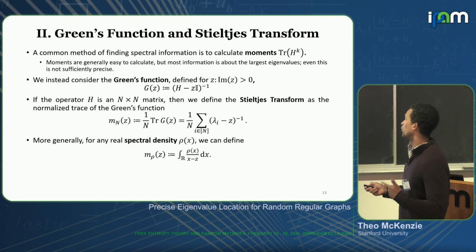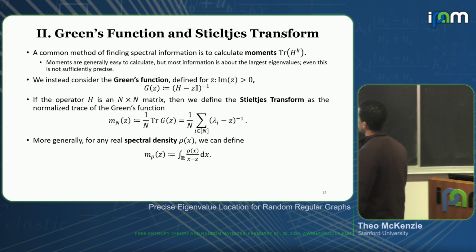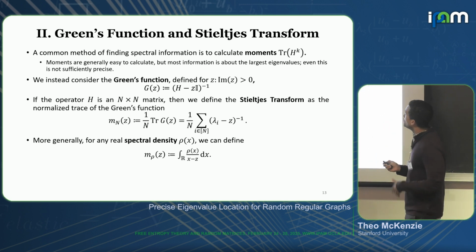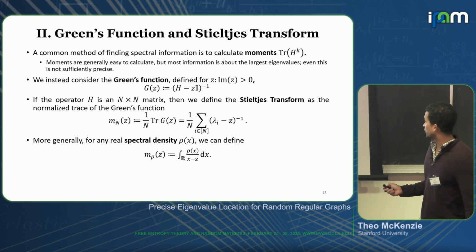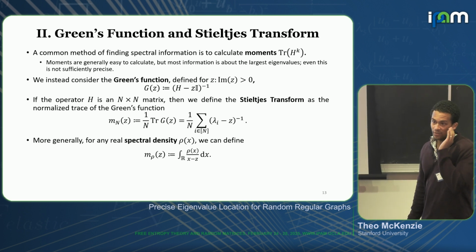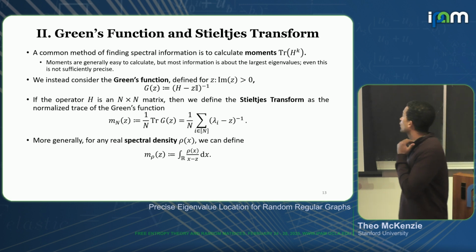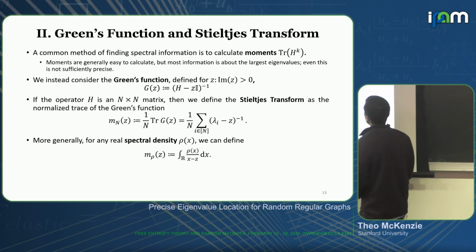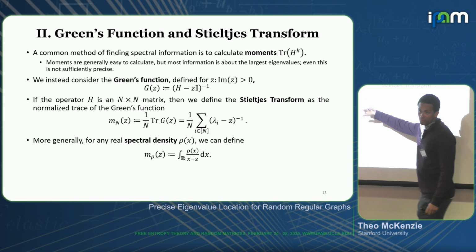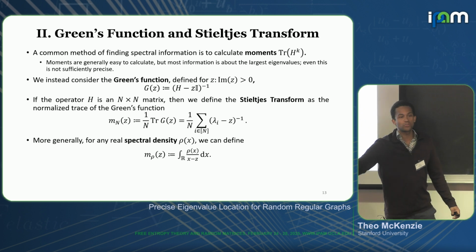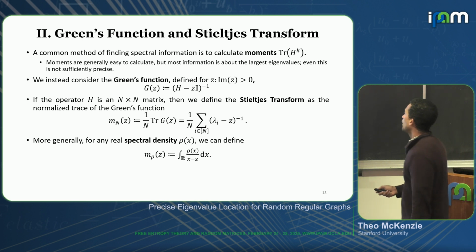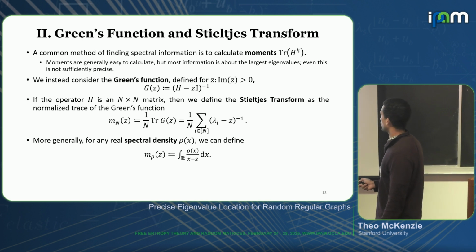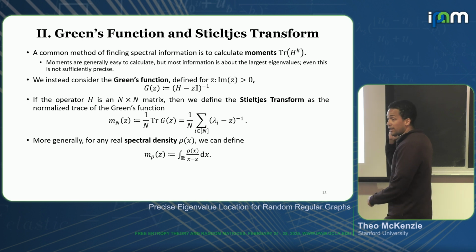And it's just 1 over n times the sum of diagonal entries. And if I view that in terms of eigenvalues, that's like taking 1 over n times the sum of (lambda_i minus z) inverse. OK, so we can think about this as some kind of discrete integral. So for a more general spectral density, I can also take the Stieltjes transform, which will be integrating over R this density divided by x minus z.